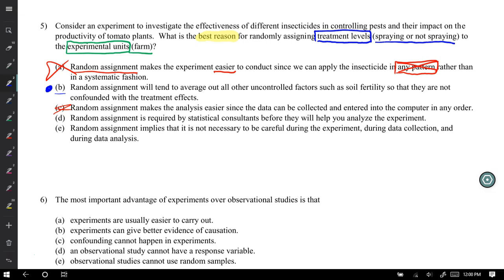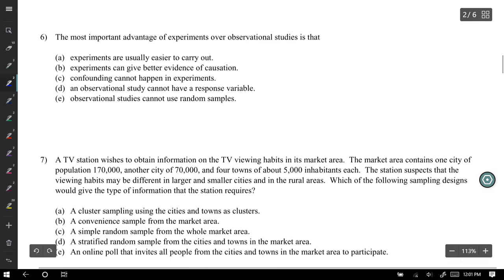D, random assignment is required by statistical consultants before they will help you analyze the experiment. That's not it. E, random assignment implies that it is not necessary to be careful during the experiment, data collection, and during data analysis, which is completely wrong. If we look at why we use random assignment, you want to average out all other control factors, any lurking variables that could have effects on the treatment groups. So the answer for number 5 is B.